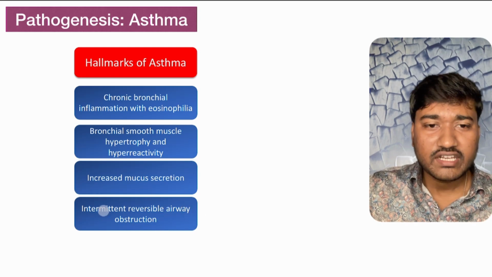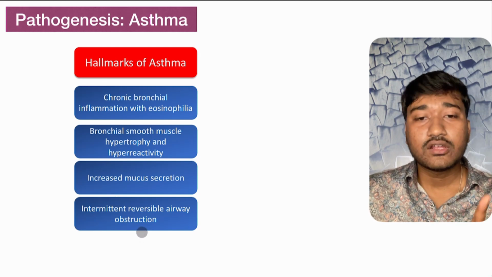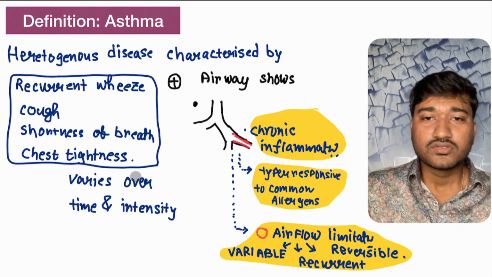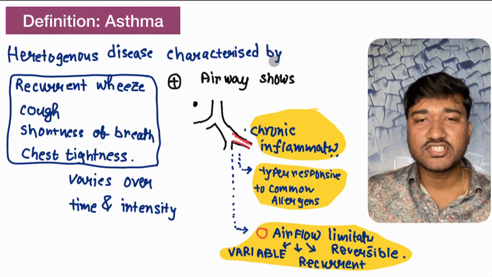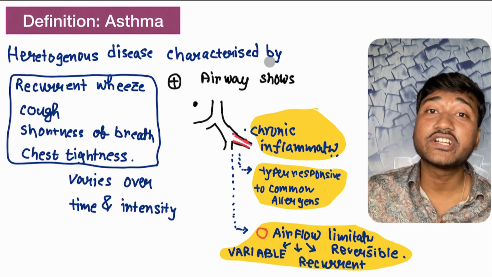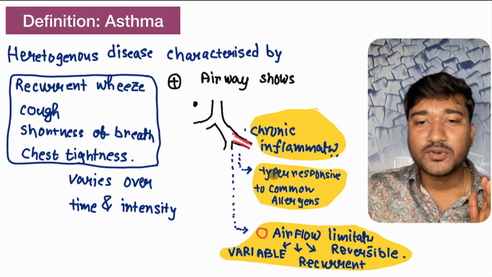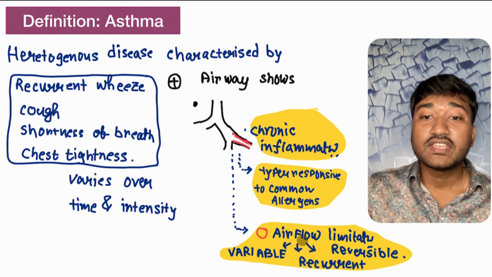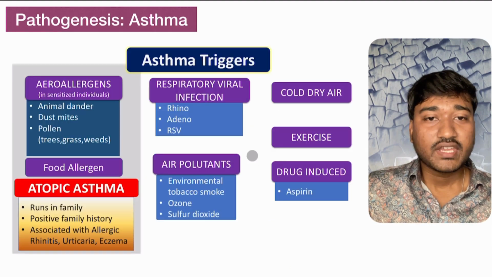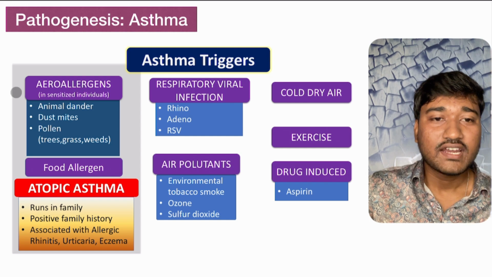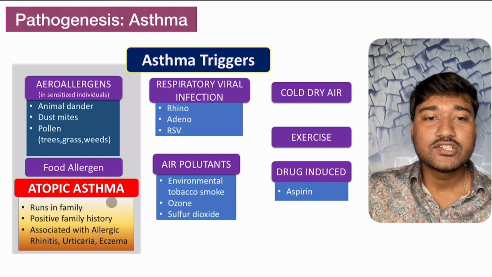Now this is very, very important. The obstruction is intermittent and also reversible. Okay, so again, revise. This is a heterogeneous disease characterized by cough, shortness of breath, chest tightness, and recurrent wheeze which varies over time and intensity, and pathologically characterized by chronic inflammation, hyperresponsiveness towards common allergens, and also airway limitation which is reversible, recurrent, and variable. The most important triggers are airway allergens like animal dander, pollen, house dust mite, and food allergens. They eventually lead to atopic asthma.